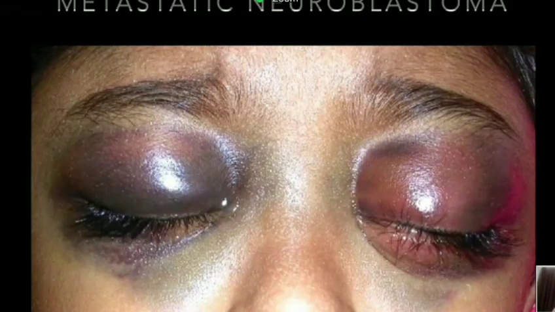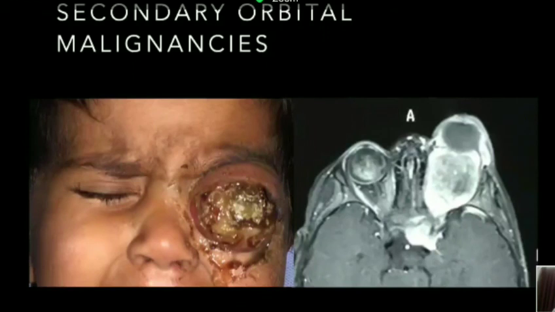Then the last part is the orbital malignancies, which are not primarily orbital but rather come from the adjacent structures, either from sinuses or, as in this situation, a retinoblastoma which has gone bad. And this is a totally preventable situation, as we saw in Dr. Virus's talk. If treated and diagnosed well in time, there is no need for any child these days to progress to this bad situation, where obviously the prognosis for life is not so good.